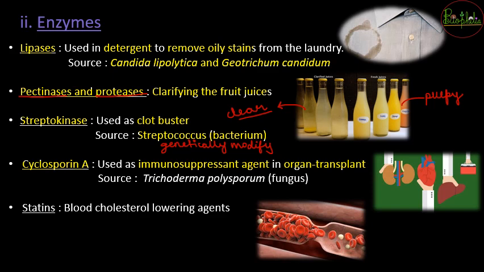So lifetime, once the organ is transplanted, you need to be on immunosuppressants ताकि वो organ destroy ना हो जाए by your body immunity. So this cyclosporin A is going to be sourced from Trichoderma polysporum, that is a fungus that is going to release cyclosporin for production of immunosuppressant drugs.